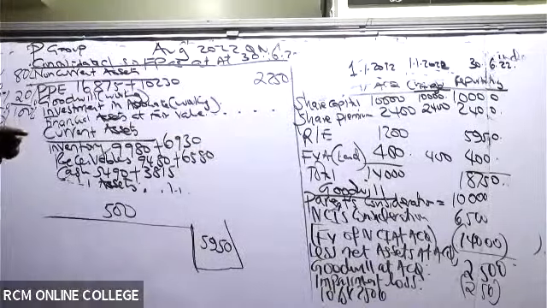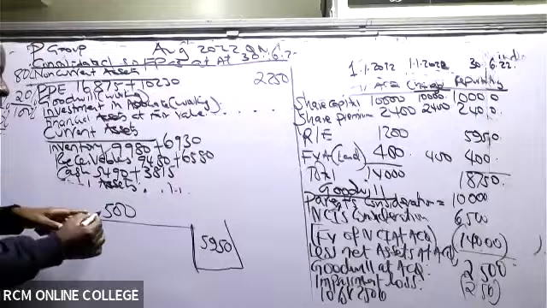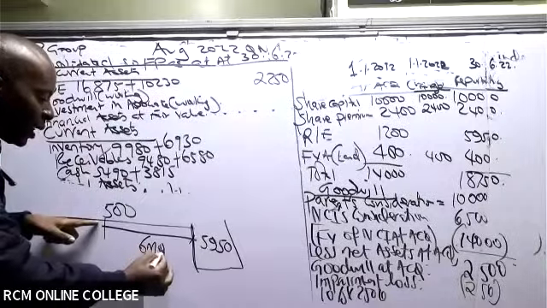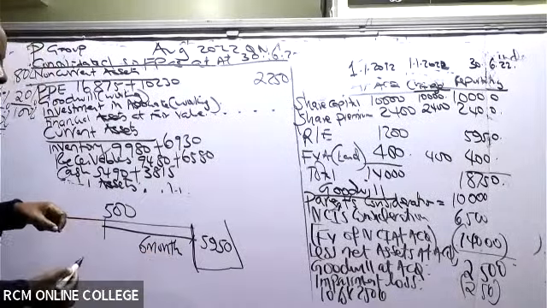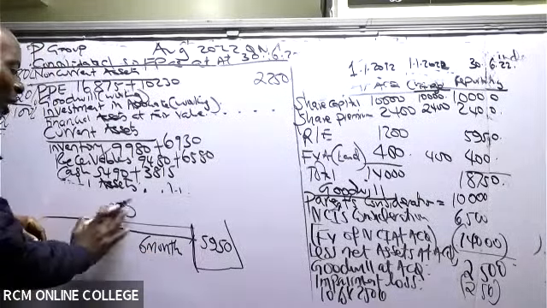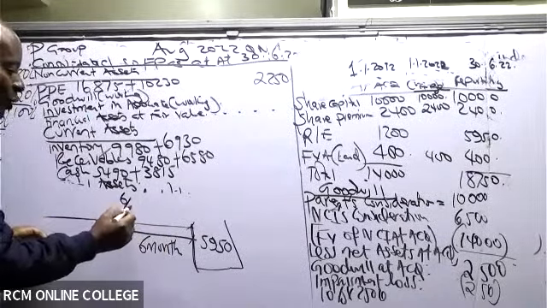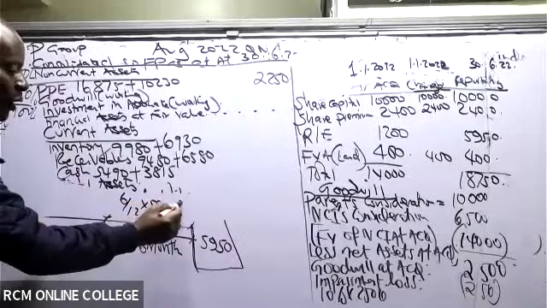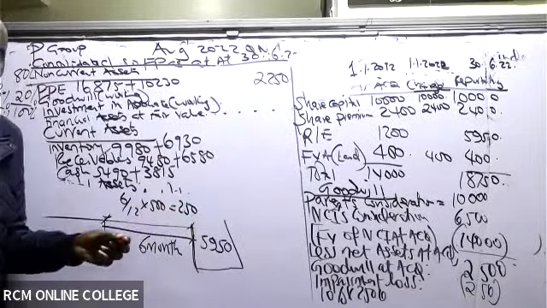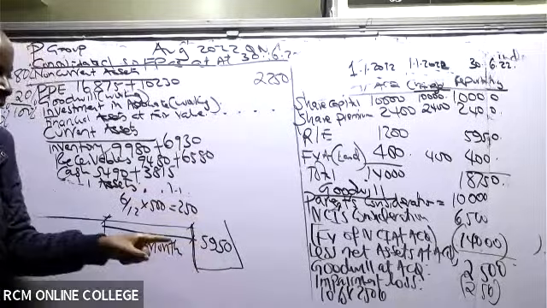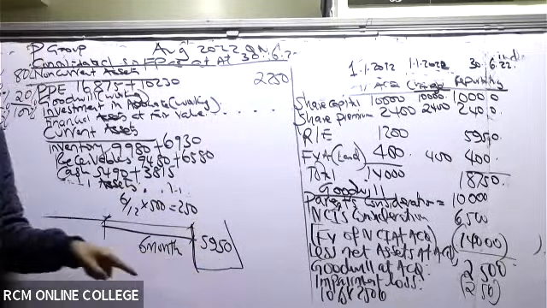All right. But now remember, we want to get retained earnings as at 1st of January 2022, the change date. From the change date to the end of the year is how many months? It is 6 months. So can you kindly tell me, for this section from here to here, how much profit do we have? It will be 6/12 times that 500, which gives me 250. So this 250 is what was retained here, this 250 is what was thrown inside here.